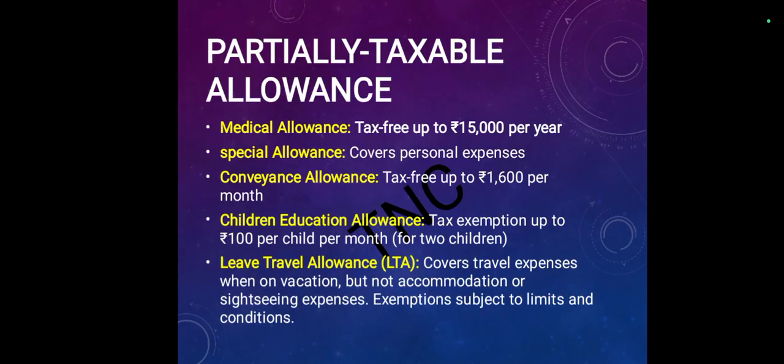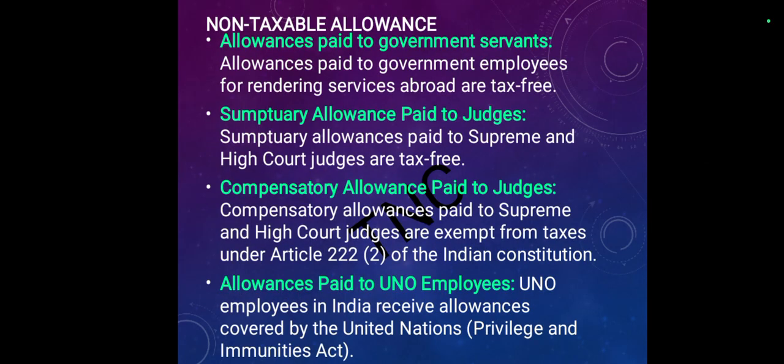Children education allowance, tax exemption up to rupees 100 per child per month, and the exemption is for only 2 children. Leave travel allowance covers travel expenses on occasion or vacation, but not accommodation or sightseeing expenses. Exemption is subject to limits and conditions.